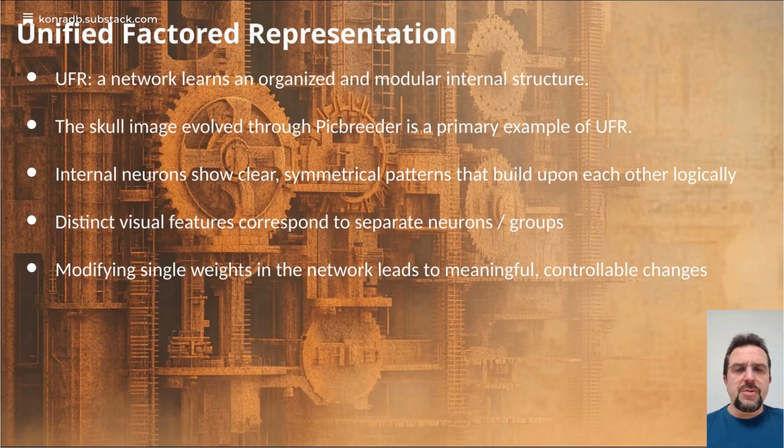The skull image from PicBreeder is the primary example. Its internal visualizations show that symmetry is learned early and reused. Different parts like the eyes and mouth are handled by distinct neurons. This good structure is most evident when single weights are adjusted. Doing so produces coherent, meaningful changes to the image, demonstrating a deeper understanding of its components and providing creative potential.